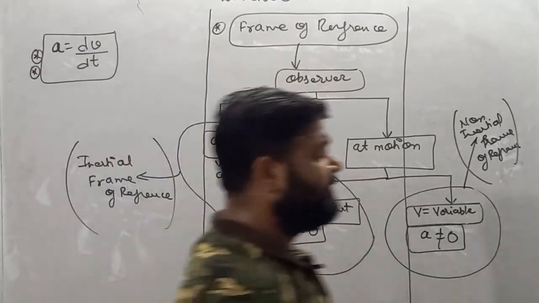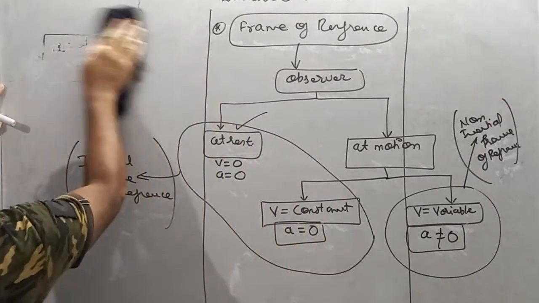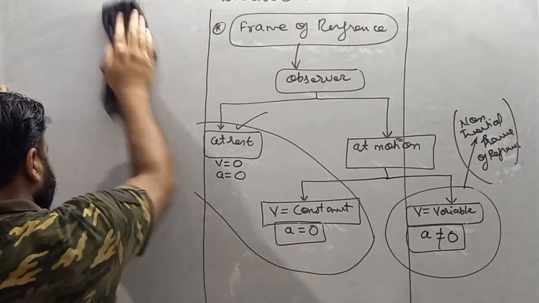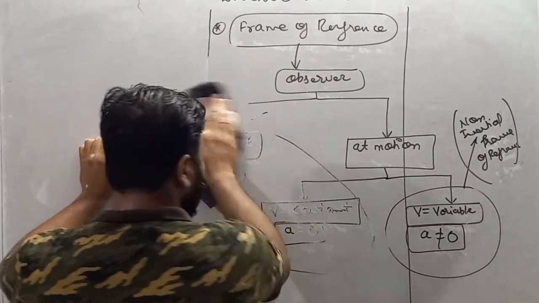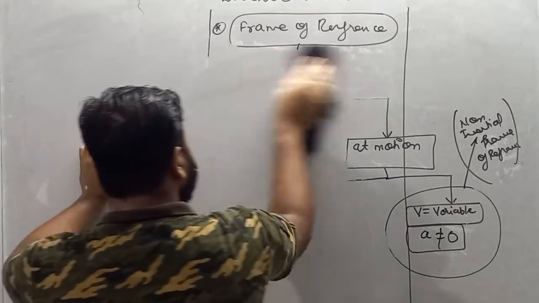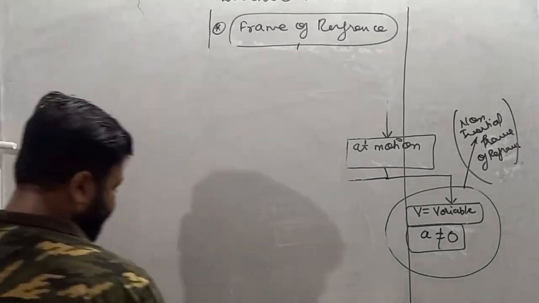So write down inertial frame of reference.